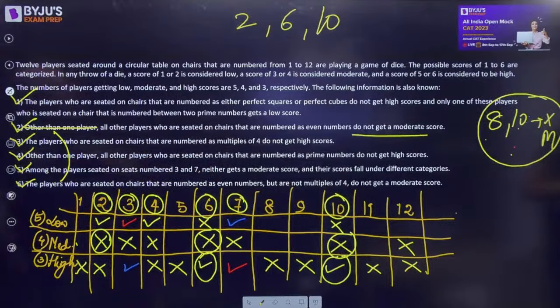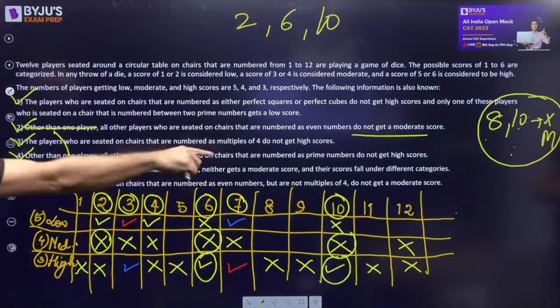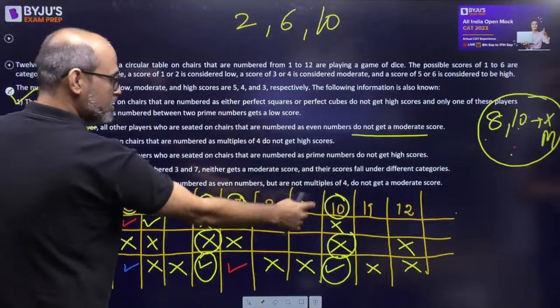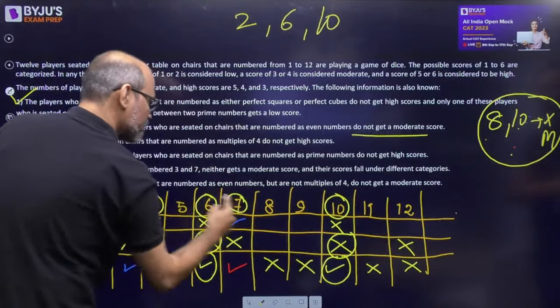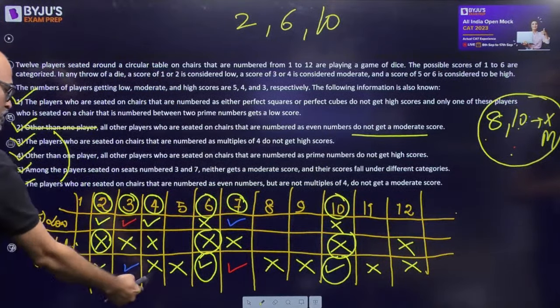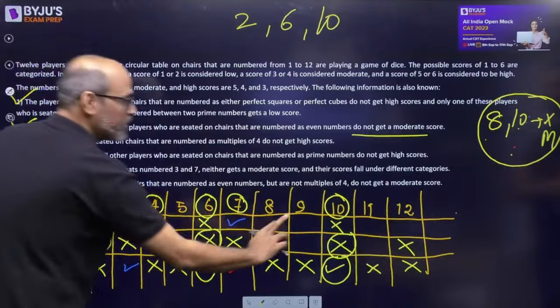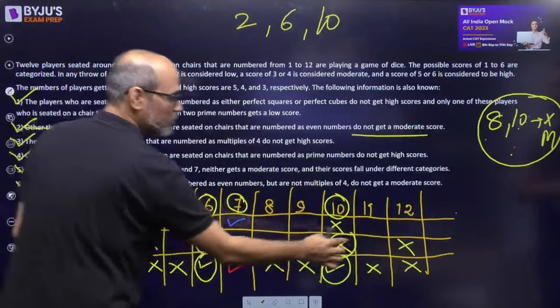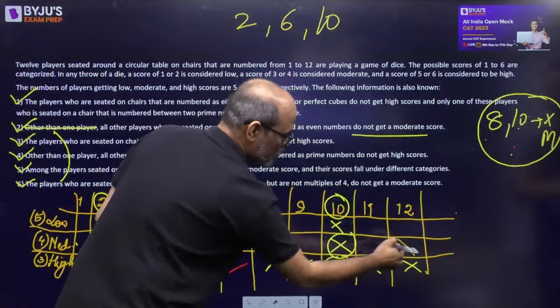8 could come, 12 could also come, because 12 is not circled. We are not sure about that. See, 10 is filled, one even number; 6 is definite, 4 is definite, 2 is definite. Right. So we're left with 8 and 12, one of these two. This can be erased for now. We're not sure. Right.